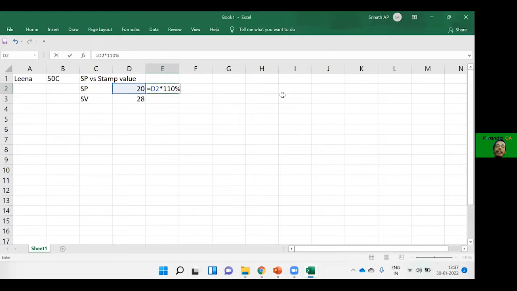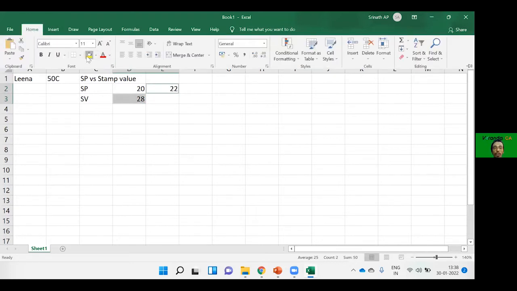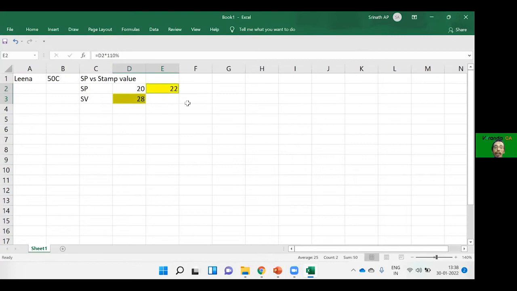These two, whatever I have highlighted in yellow, you will compare. 22 is 110 percentage of selling price, and you will compare with the stamp value. Now stamp value is more, therefore full value of consideration would be 28 lakhs.